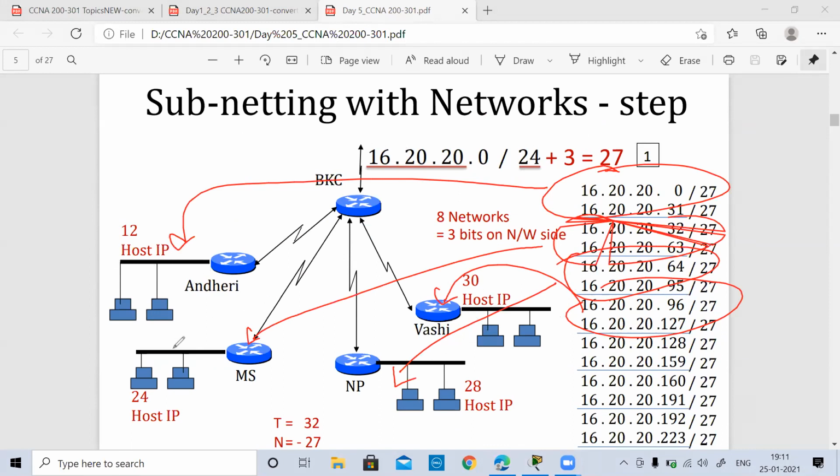I'm talking about this host side. Now this side is also remaining. So one will go again to this part. Then another will go to this part. Likewise, all the 8 networks, whatever 8 networks we have designed, are now utilized. So now every interface is in a different network. There was only one IP and we did subnetting, and now everyone is under a different network because everyone has a different network address. So we say that we have different subnets.